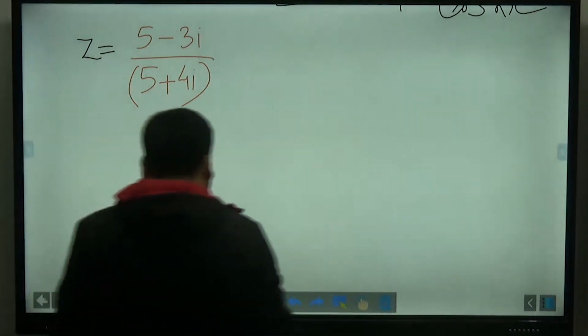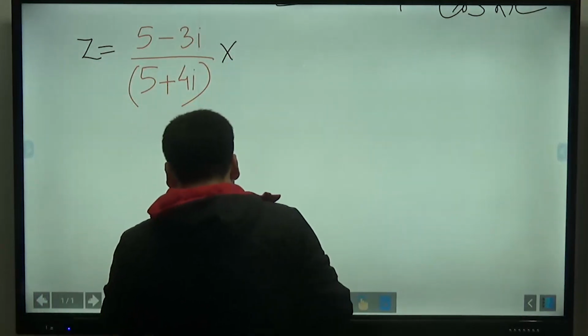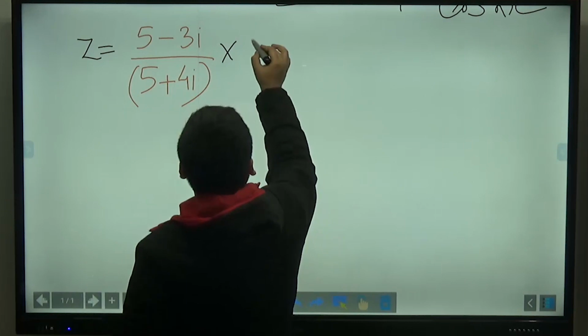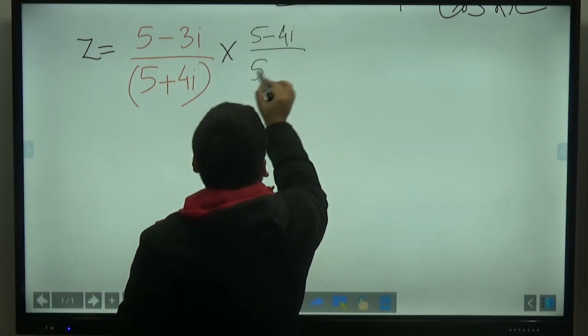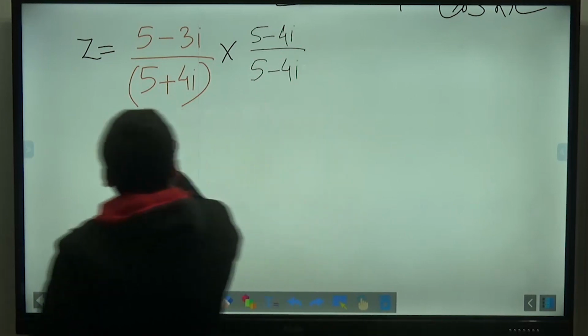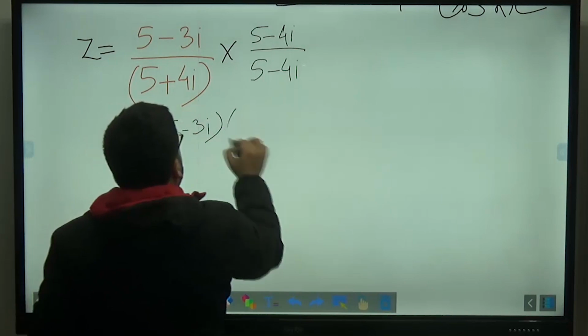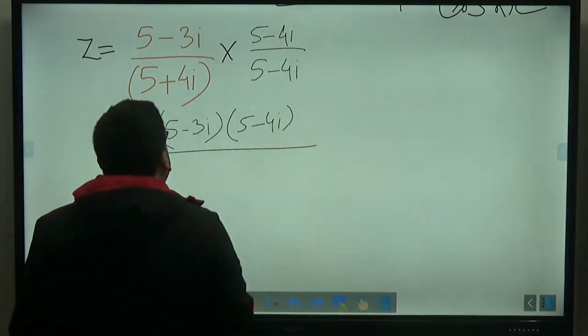So what you will do, as I have already told you, is multiply it with the conjugate of the denominator, 5 minus 4i upon 5 minus 4i, and you will get 5 minus 3i times 5 minus 4i divided by